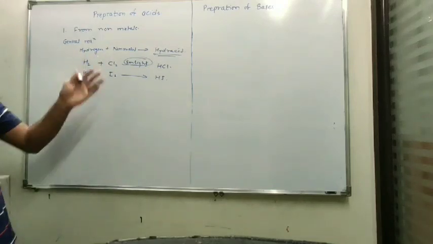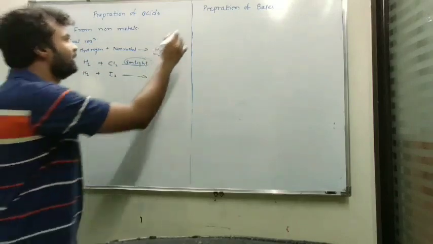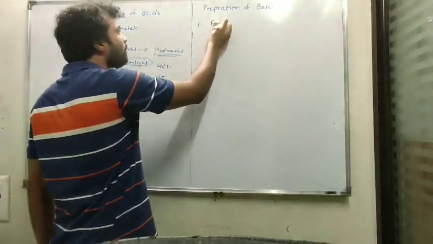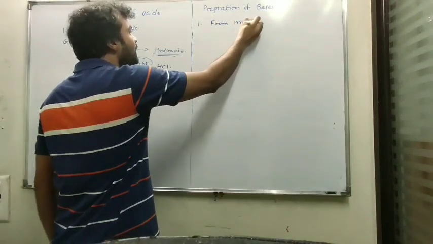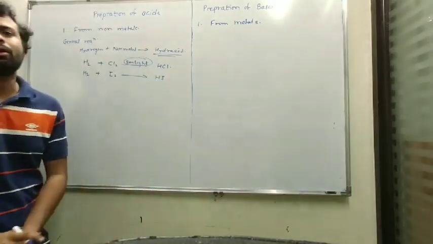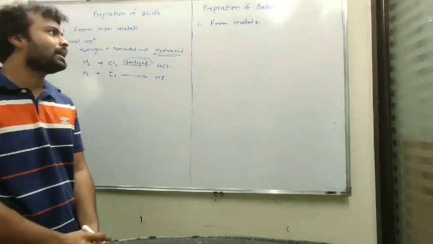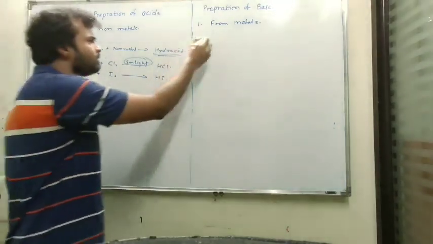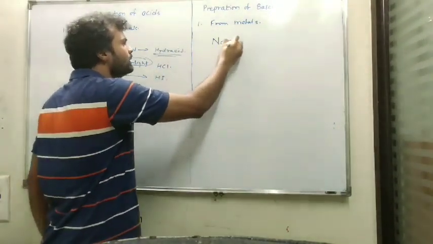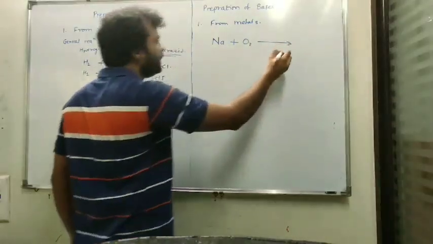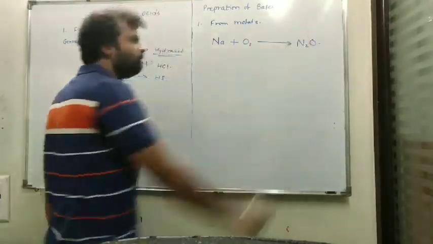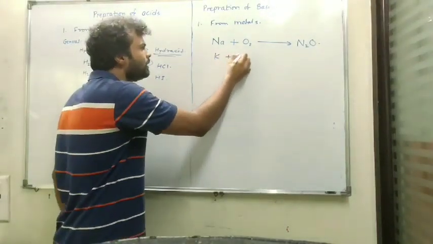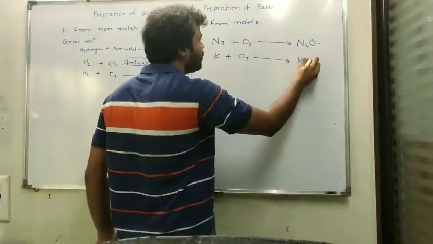Now we will see preparation of base by a similar method. The first method of preparation of base is from metals. If metals are treated with oxygen or if metals are burnt, then they produce bases. For example, if sodium is burnt in presence of oxygen, it produces sodium oxide, which is a base. If potassium is burnt, it produces potassium oxide, which is also a base.